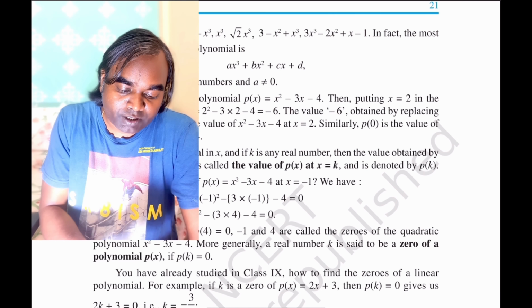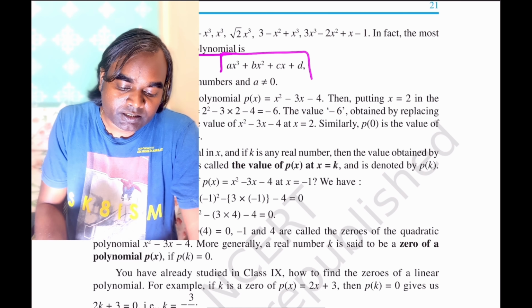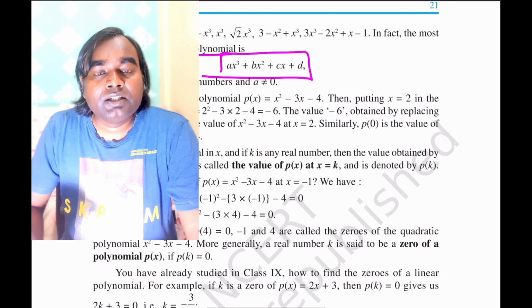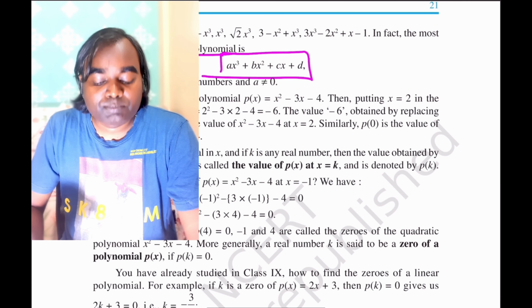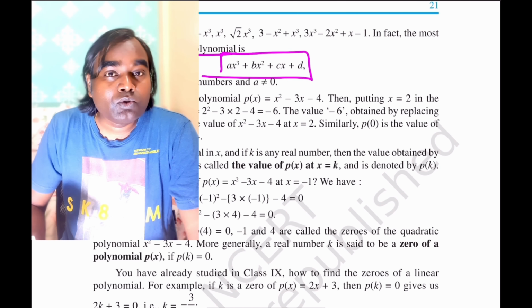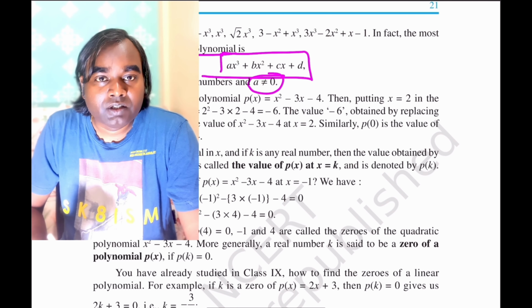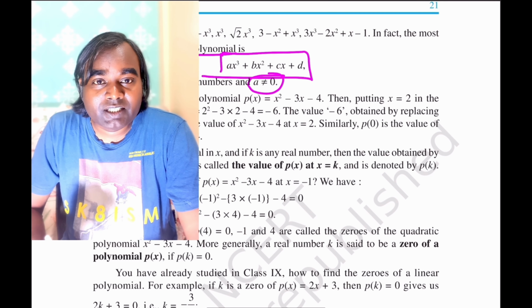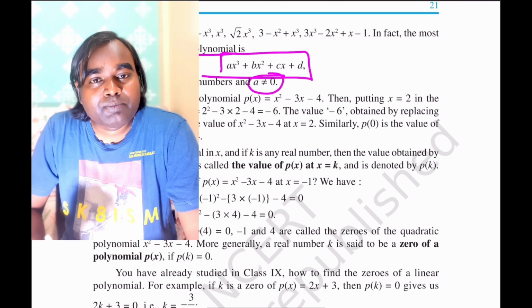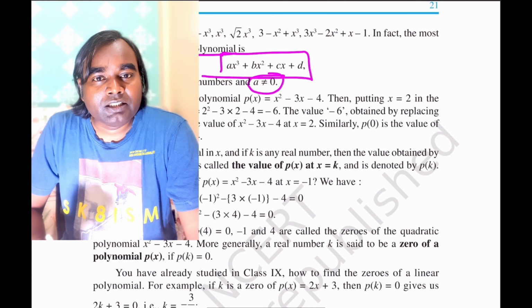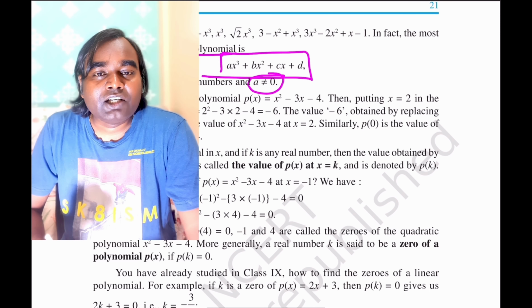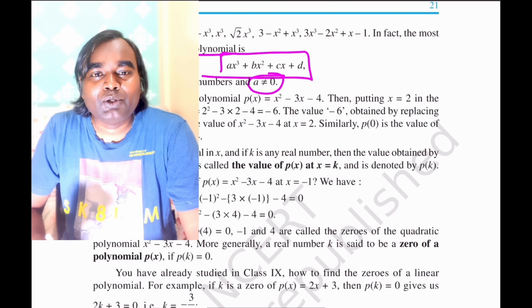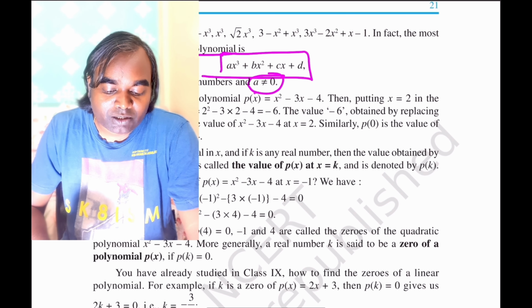The most general form of the cubic polynomial is ax³ + bx² + cx + d, where a should not be 0, otherwise the degree of the polynomial will change. So the coefficient of the highest power of the variable in a given algebraic expression or polynomial should not be 0. If it is 0, then that term will vanish and the degree of the polynomial will change. That's why this should not be 0.